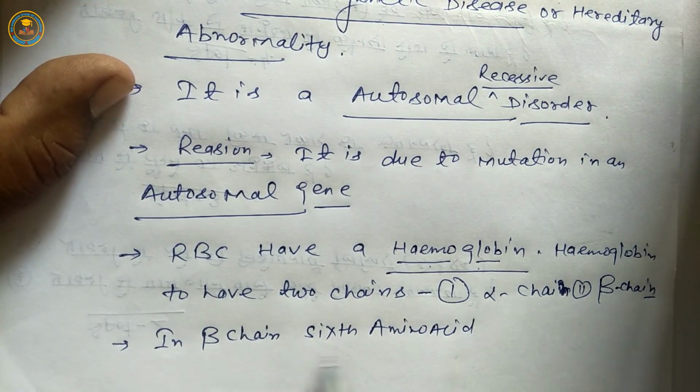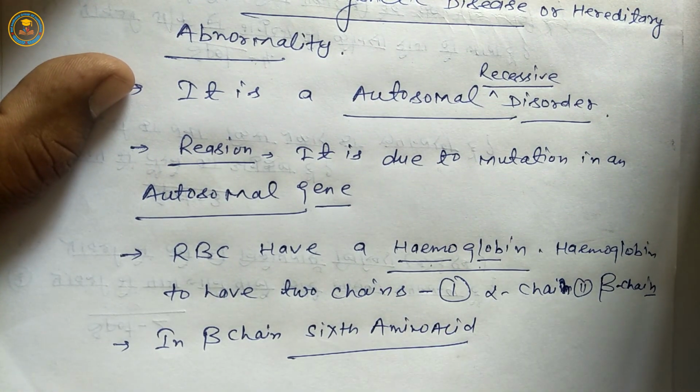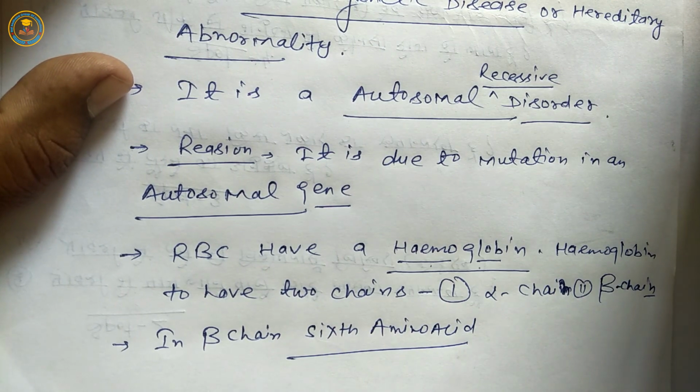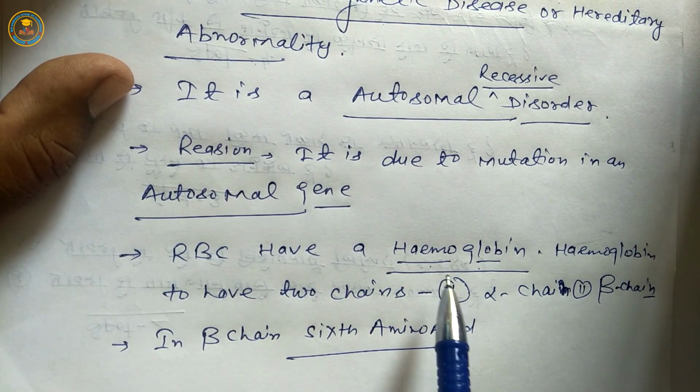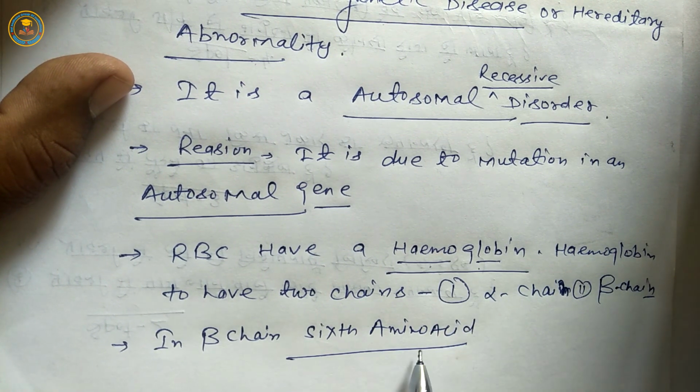Once again, RBC have hemoglobin. Hemoglobin has two chains, first alpha chain, second beta chain. Students, remember, it is a respiratory pigment and a conjugated protein. The single unit of protein is amino acid, so alpha chain and beta chain have several amino acids.